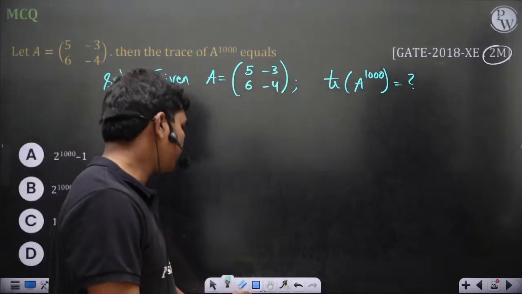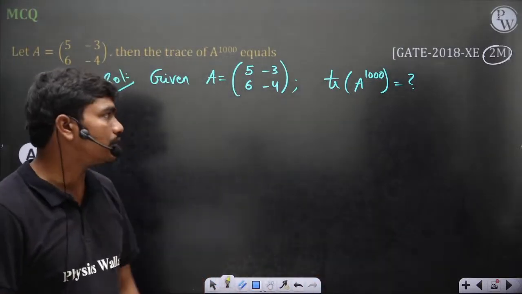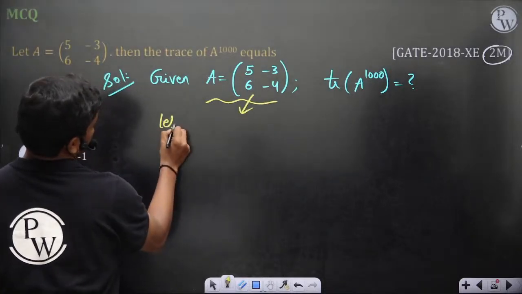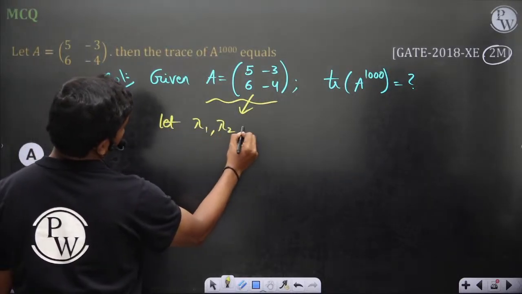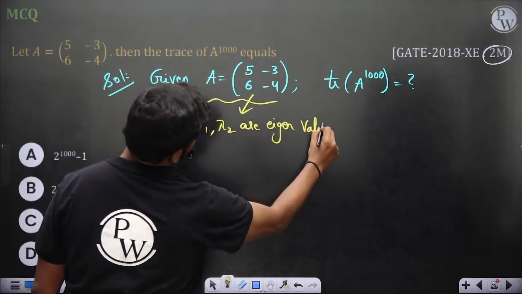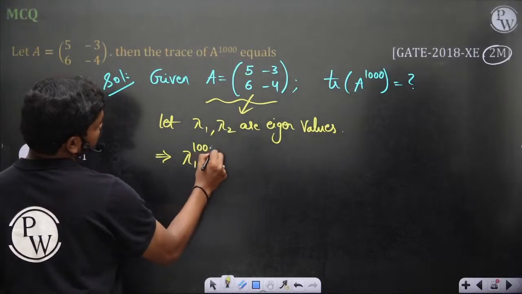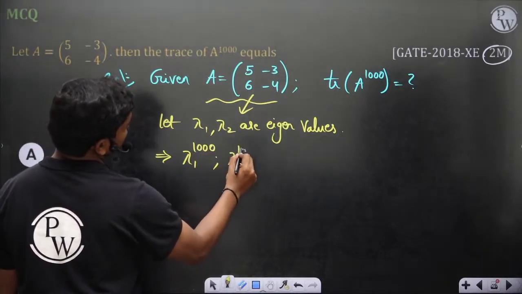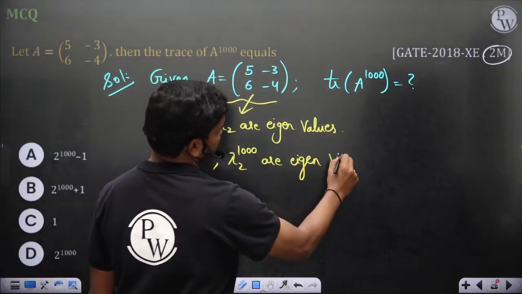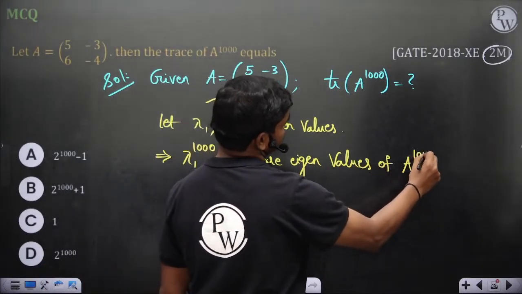First of all, let's look at some basic characteristics of eigenvalues. If this matrix has lambda 1 and lambda 2 as eigenvalues, this implies lambda 1 power 1000 and lambda 2 power 1000 are eigenvalues of A power 1000.